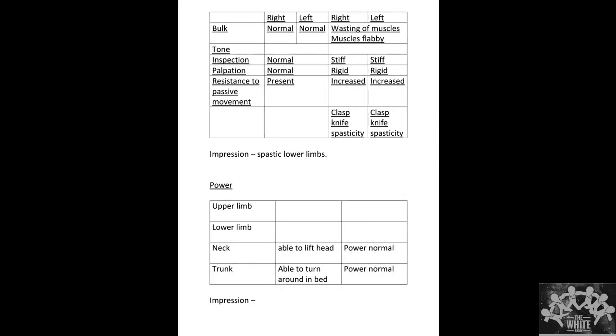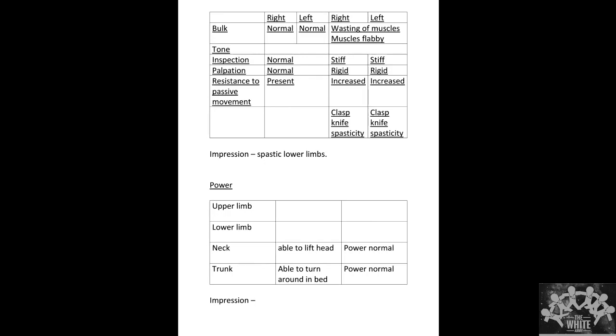Motor system examination. The bulk of the muscle was normal in the upper limbs, but wasting and flabby muscles were seen in the lower limbs, both right and left. The tone of the muscle on inspection was normal in the upper limbs, and in the lower limbs they were stiff, and on palpation they were rigid. Resistance to passive movement was increased in the lower limbs, and clasp knife spasticity was seen. So probably spastic lower limbs. The upper limbs are normal.